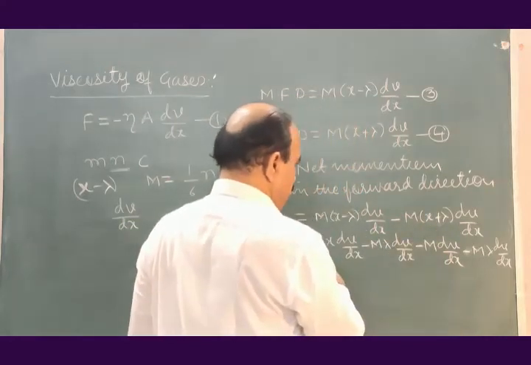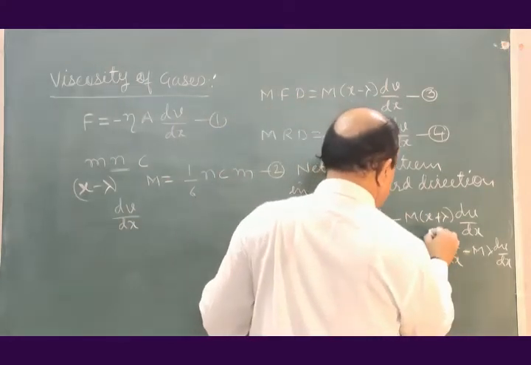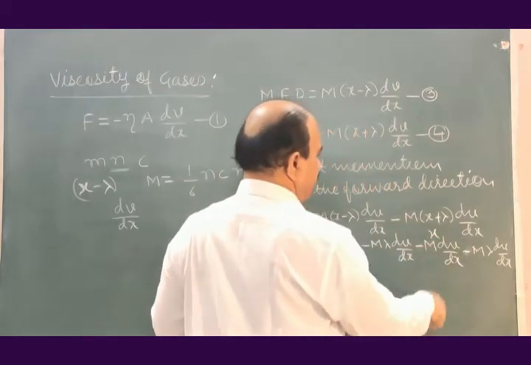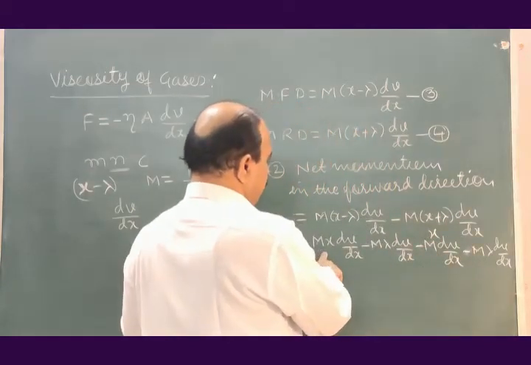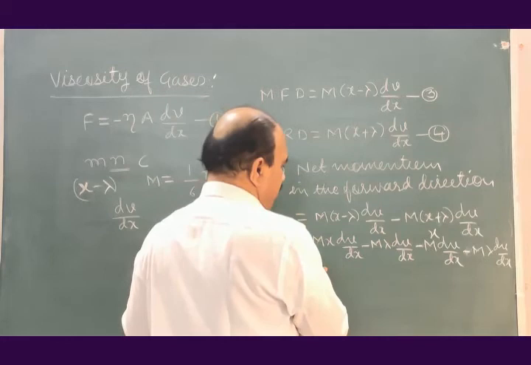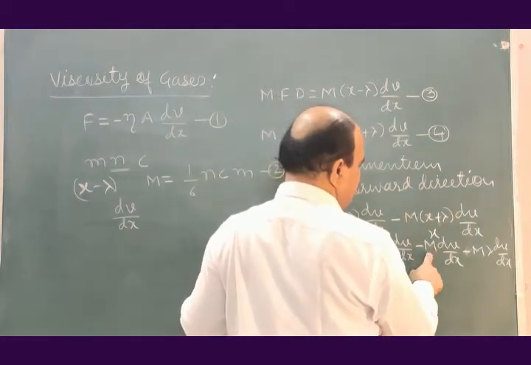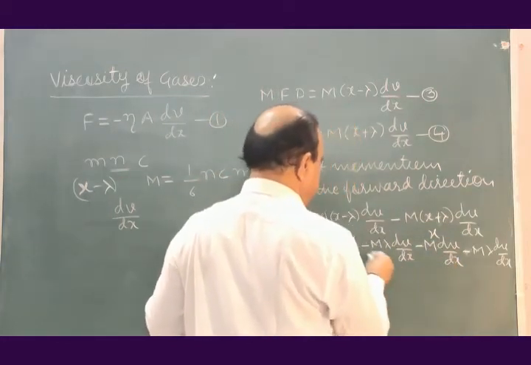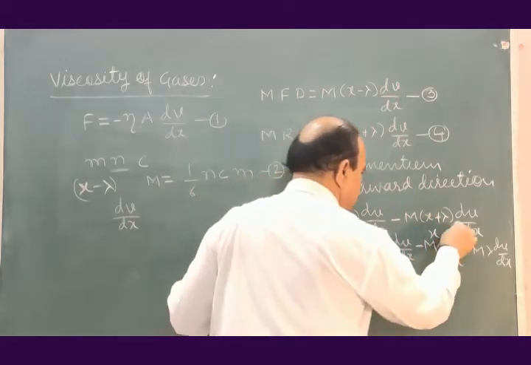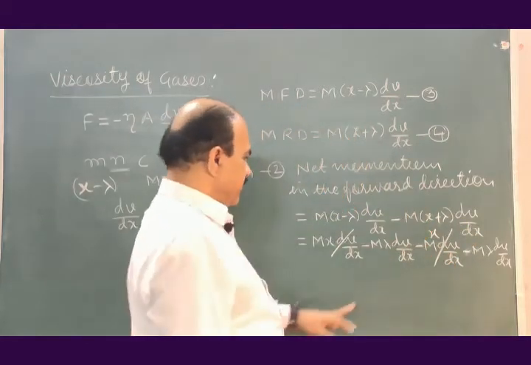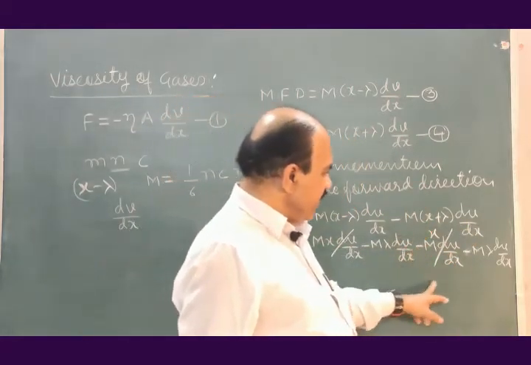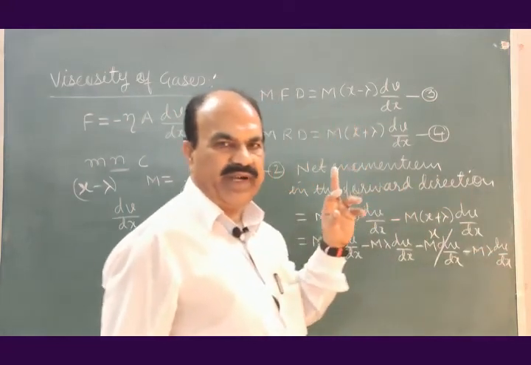So x is left here: m x dv by dx with plus sign and minus m x dv by dx with minus sign, this term gets cancelled with this term. Minus m lambda dv by dx minus m lambda dv by dx.